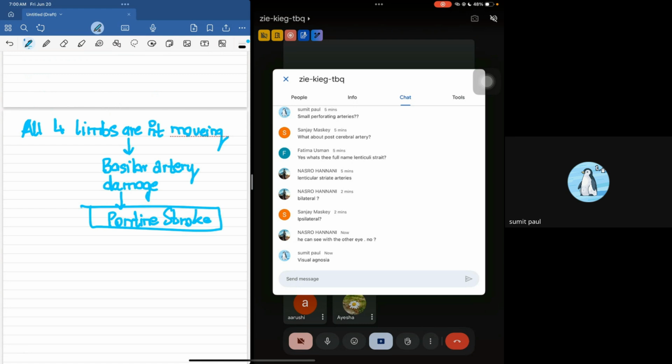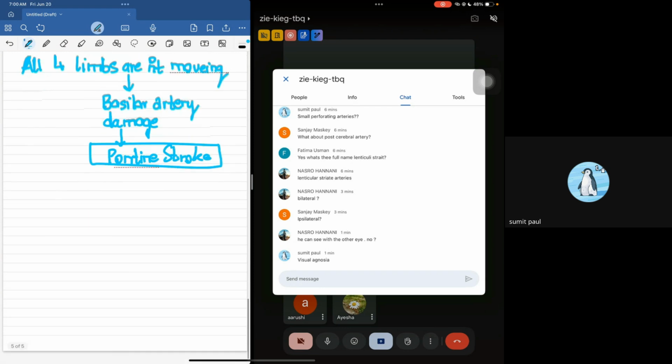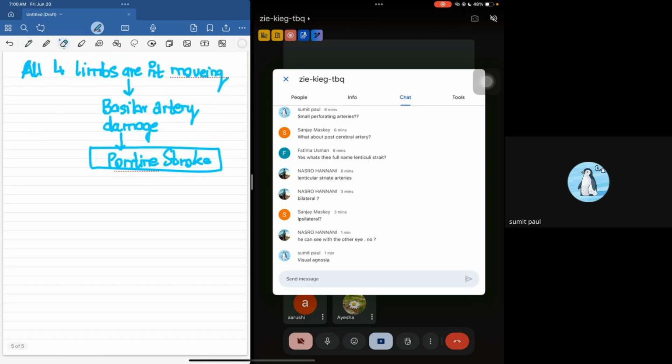Okay, guys, this is important. The only movement a patient can do in case of a pontine stroke is vertical movements of the eye. These are very important. And the patient would only be able to blink, so only the eyes are going to blink.